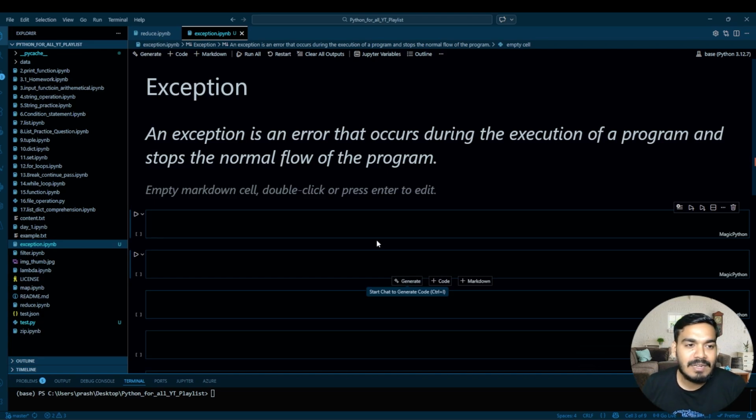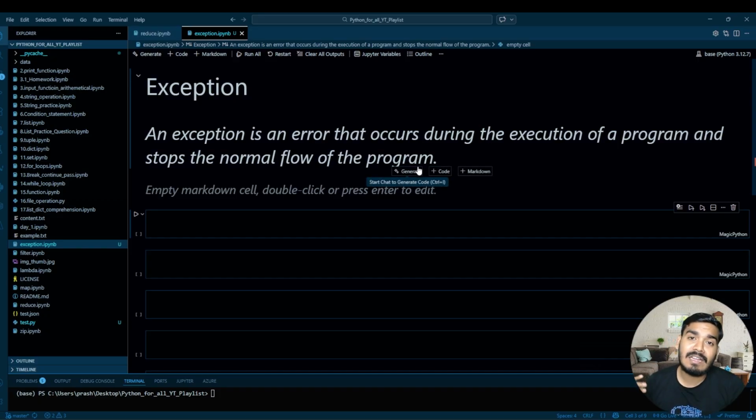I have given the definition also. An exception is an error that occurs during the execution of a program and stops the normal flow of the program. It means if there is any error in the code, it will stop the execution completely. To handle that, we have to understand exception handling.